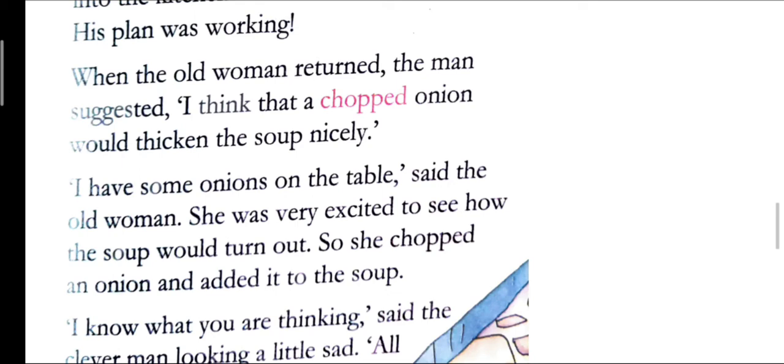"I have some onions on the table," said the old woman. "Wait, I will give them to you." She was very excited to taste the soup. So she chopped an onion and added it to the soup.